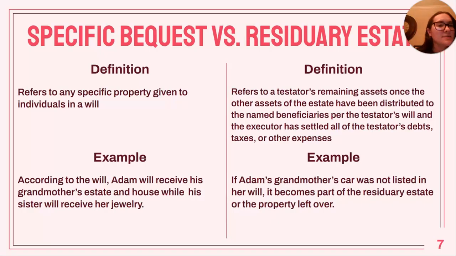Specific bequest refers to any specific property given to individuals in a will. So according to the will, Adam will receive his grandmother's estate and house, while his sister will receive her jewelry. Residuary estate refers to a testator's remaining assets once the other assets of the estate have been distributed to the named beneficiaries per the testator's will, and the executor has settled all of the testator's debts, taxes, or other expenses. If Adam's grandmother's car was not listed in her will, it becomes part of the residuary estate, or the property left over.